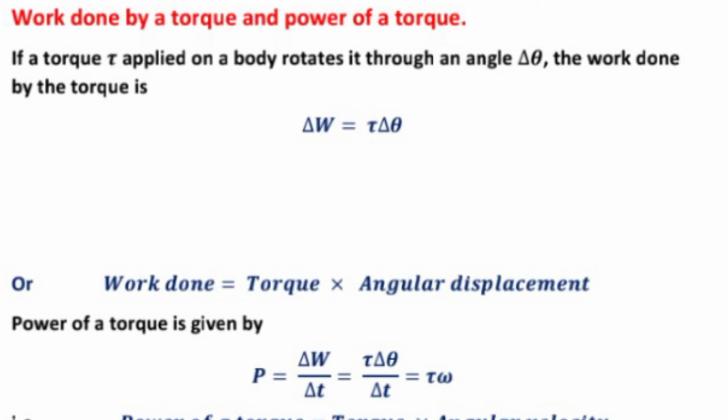Now the power of a torque. Power of a torque is given by P equal to delta W upon delta t. Delta W means tau into delta theta upon delta t, and it will be tau into omega, since delta theta upon delta t means omega. Then power of a torque equals torque into angular velocity.